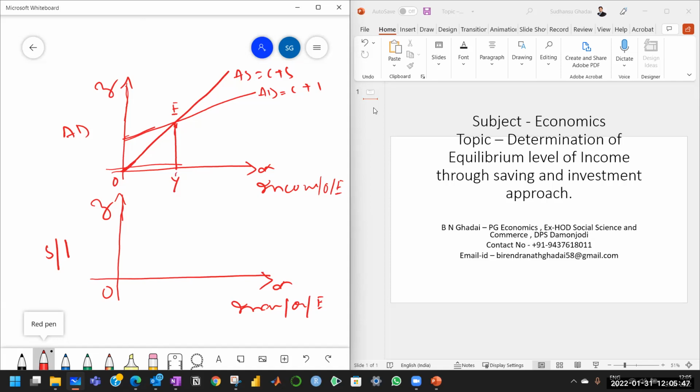Now we extend this line to the saving investment approach here. This is the investment line, which is II, and as you know, the saving curve will always start from the negative area of the y-axis because of autonomous consumption, and the saving curve starts from here.